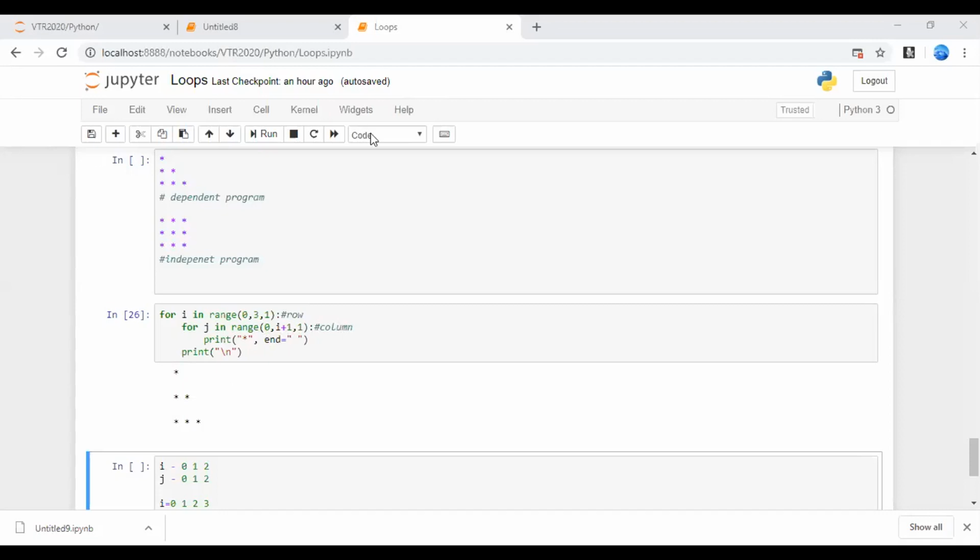Okay. Yes. Sure, print \n is to come to the next line. Yeah, that is new line. Yeah, I got it. Okay. Fine. So how about Sagar, Rakshit?